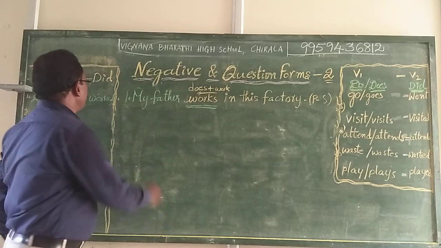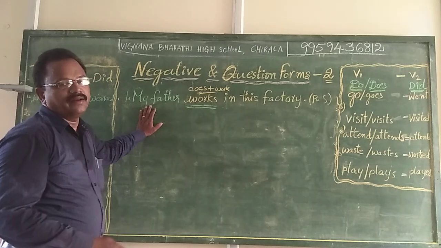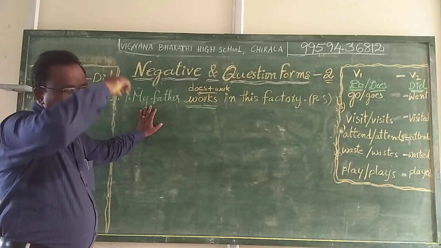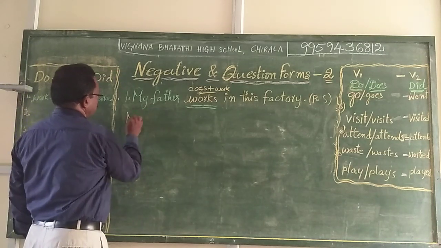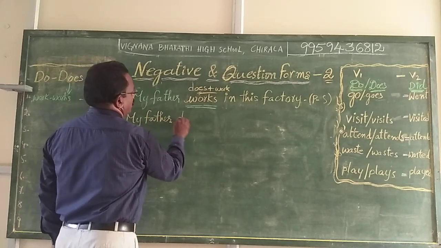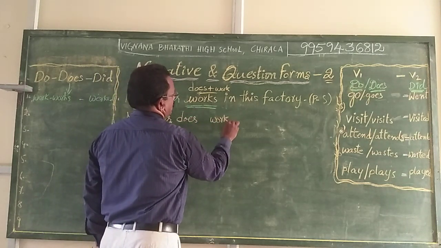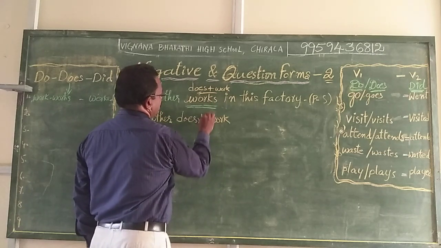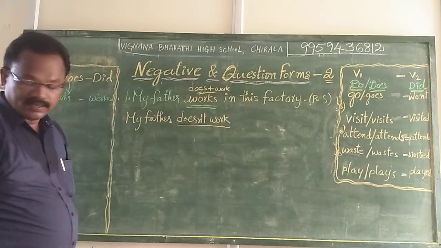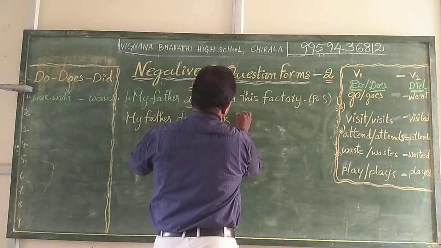For this sentence, my father works in this factory, we can make it into a negative statement by making such changes in the verb part. My father works, does work, doesn't work. My father doesn't work in this factory.